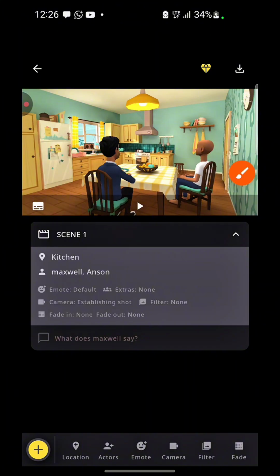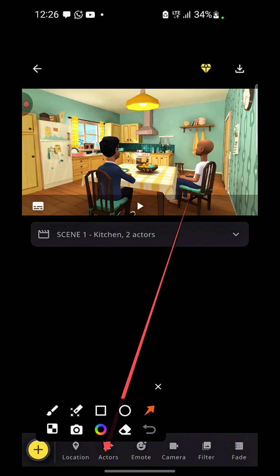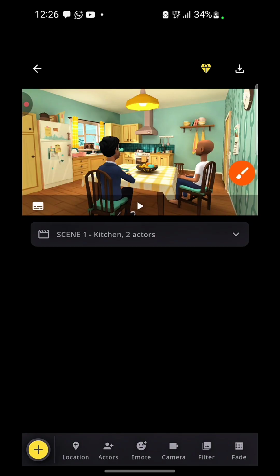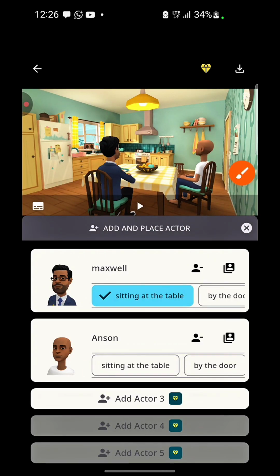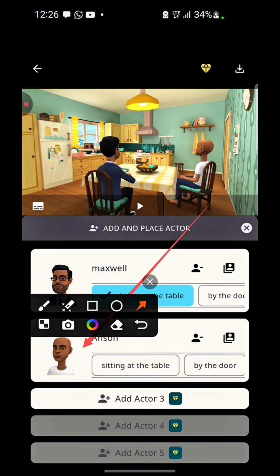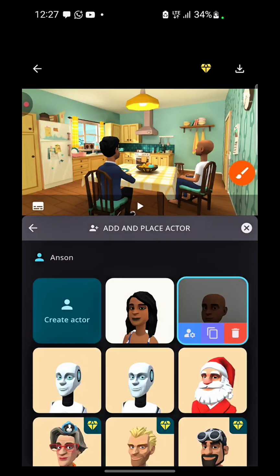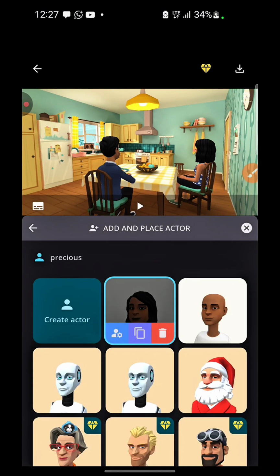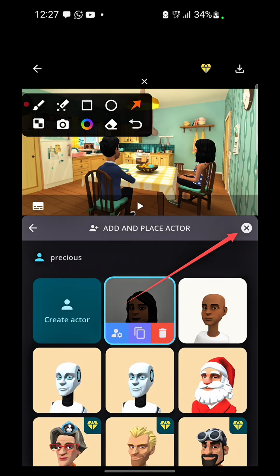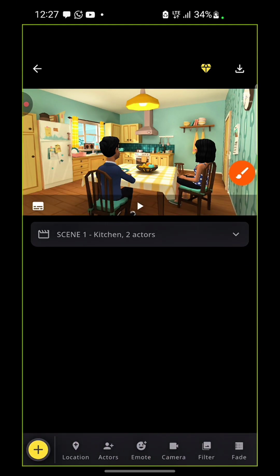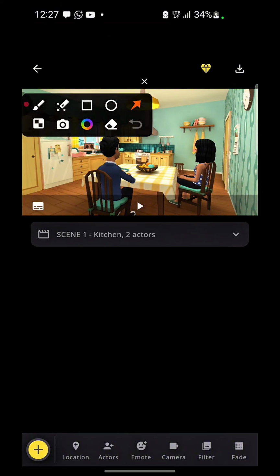So what I basically need to do is to click on these actors right here, this one down here. I'm going to be replacing that particular one. So I'm going to click on this so that it will enable me to replace it. Once I click on it, you're going to see I can replace it right now. I will just click on my first one, and all right, we now have it right there. Once I'm done, I will click on cancel right here, and we are back.